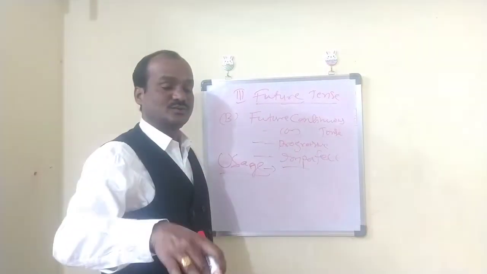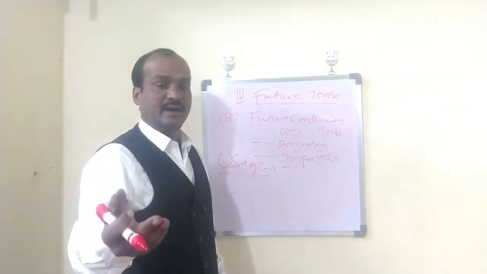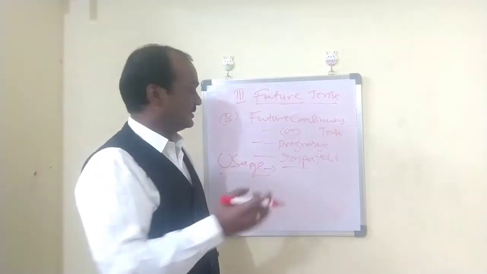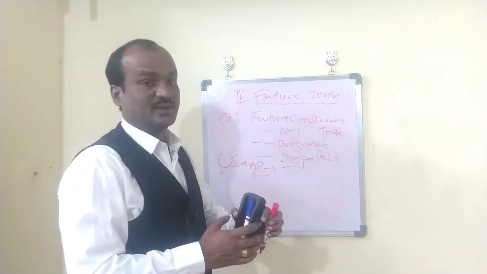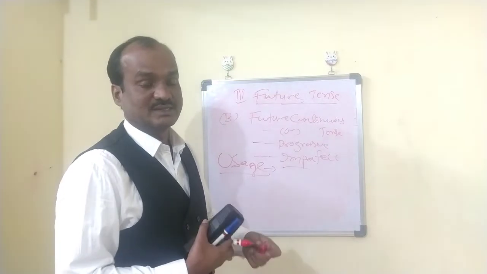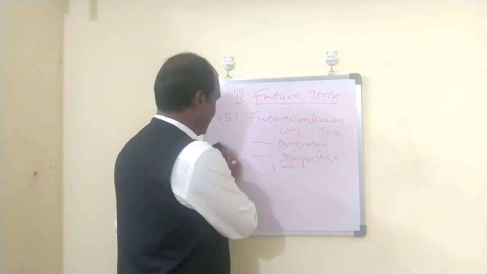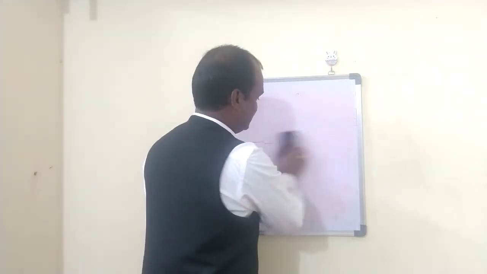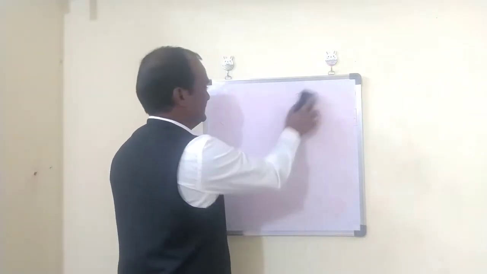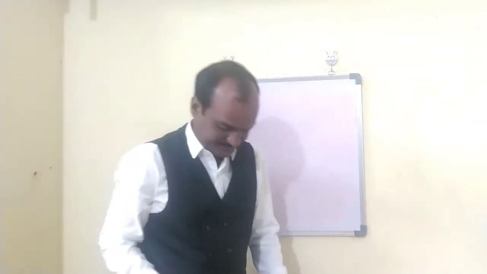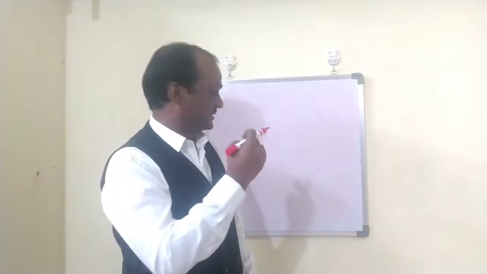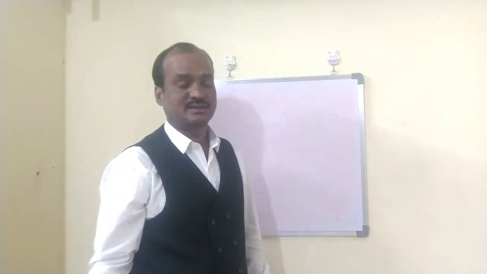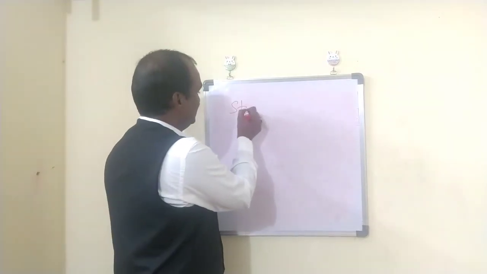So this tense is used to express an action which will be going on up to a certain time in the future. Up to a certain time in the future is said to be in the future continuous tense, right? So this is the usage of this tense. Next we'll see the grammatical structure of this tense, right? Structure of future continuous tense, the grammatical structure.